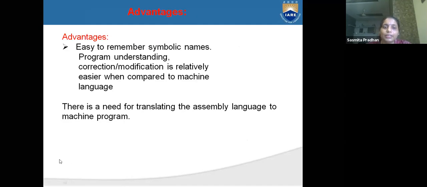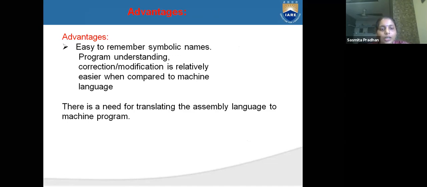So what is the advantage? It is easy to remember symbolic names. These all are symbolic names. And for program understanding, we can understand the program. Correction and modification is relatively easier when compared to machine level language.